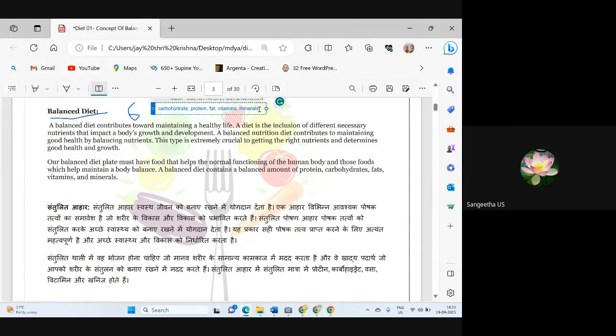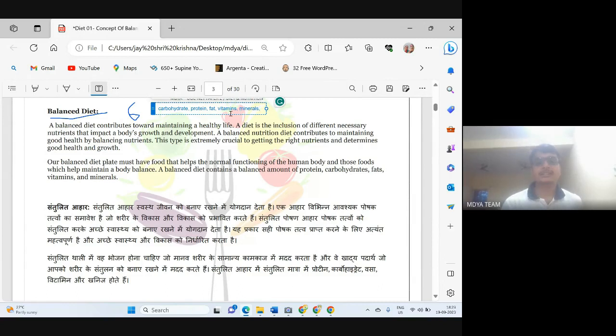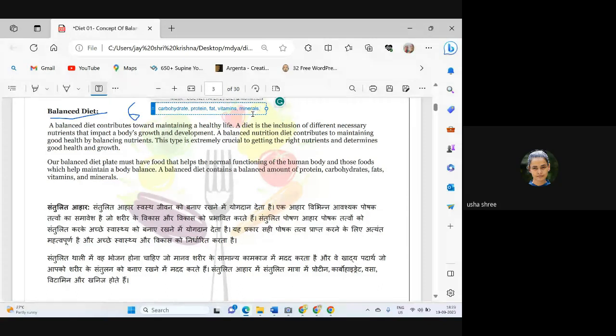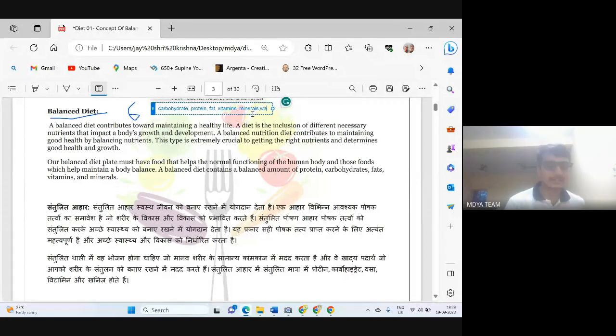Micronutrients? Micronutrients are vitamins and minerals itself. Okay, so water. Yeah, water is a very important component. So carbohydrate, protein, fat, vitamins, minerals, and water. These are the 6 components of our diet.